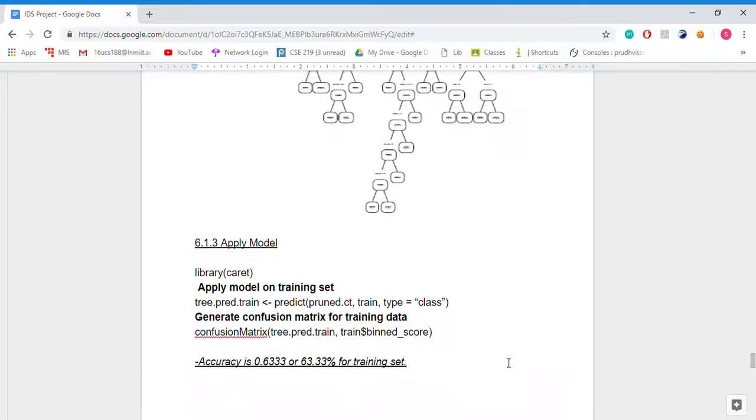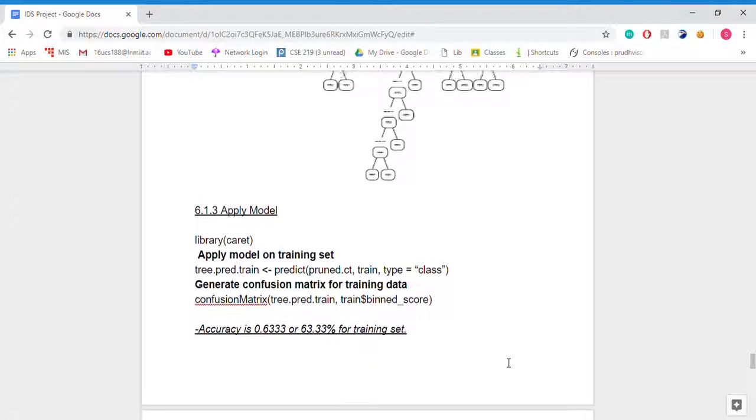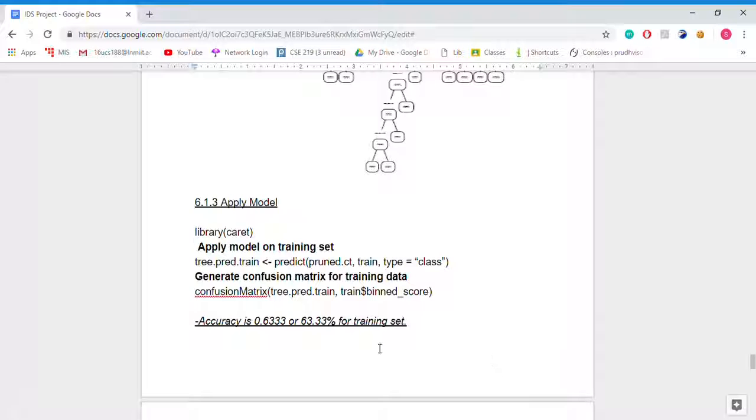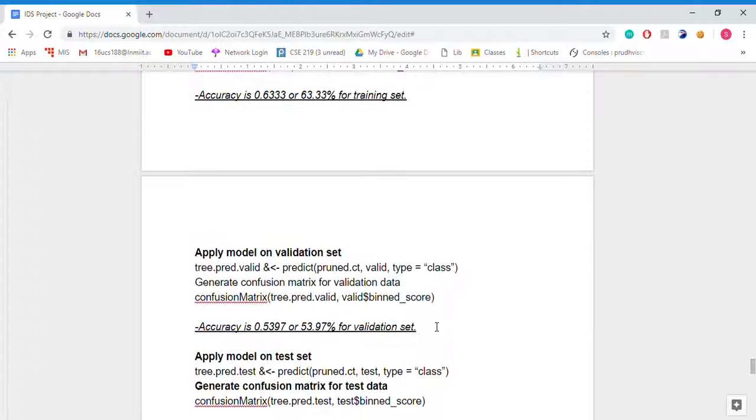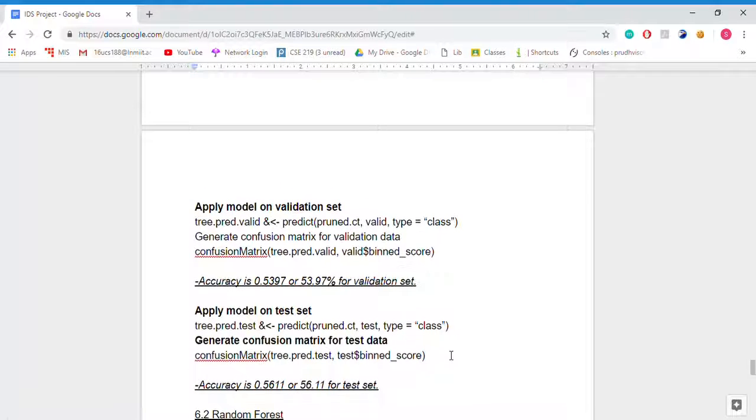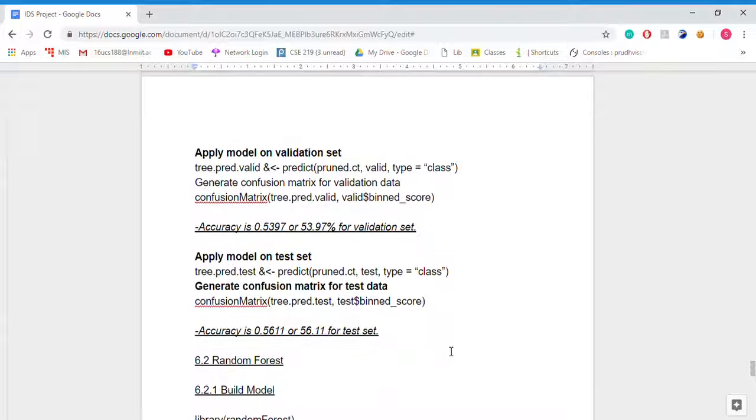Now we are applying the model on our data. First we are applying it on train data, and we are getting an accuracy of 63.33%. Second, we are applying it on valid data, and we are getting an accuracy of 53.97%. Third, we are applying it on test data, and we are getting an accuracy of 56.11%.